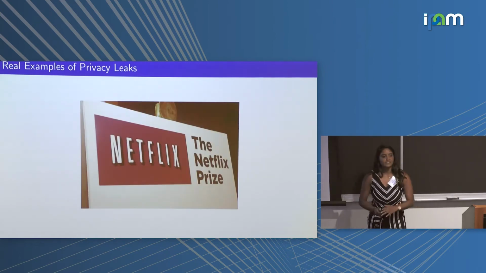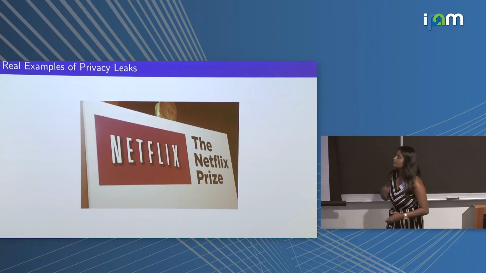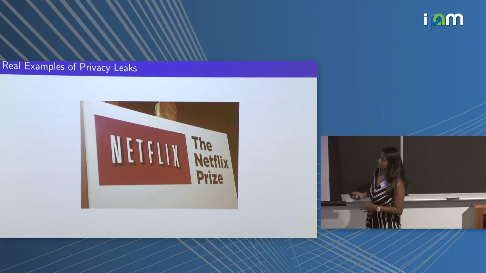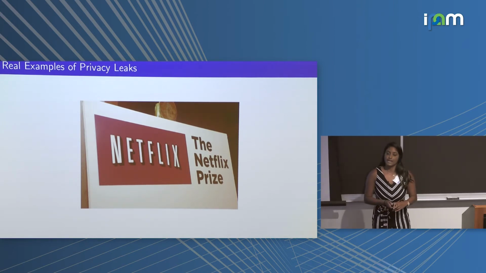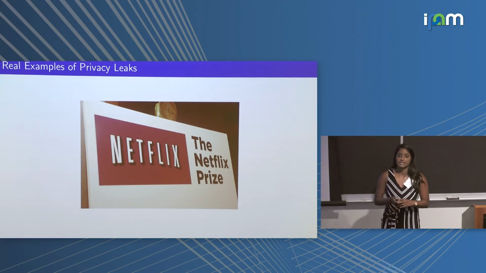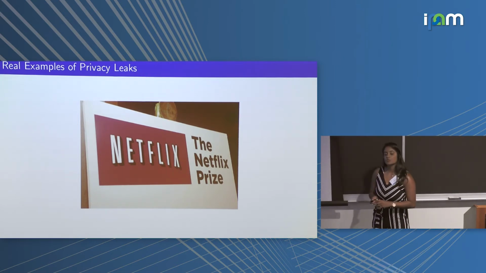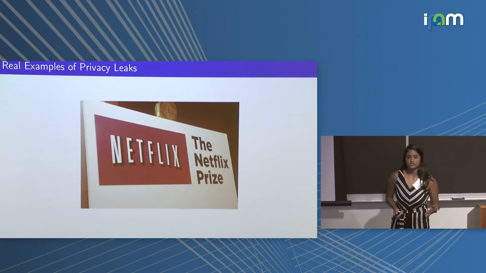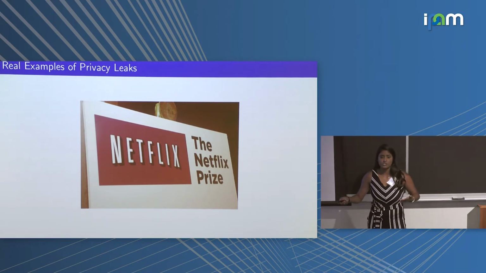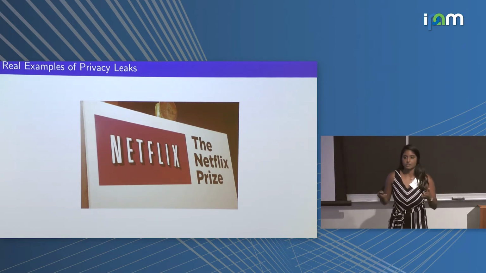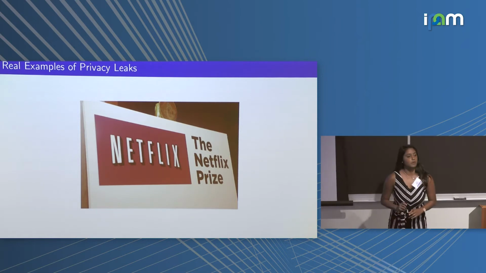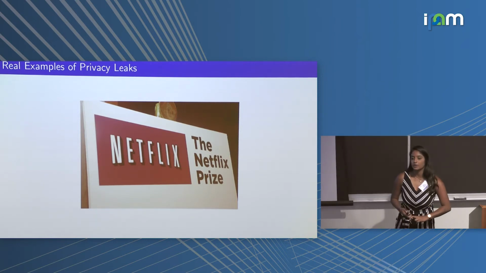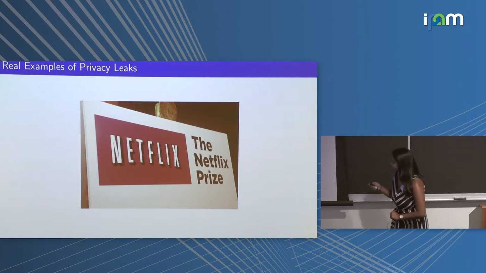So obviously, privacy leaks are not just limited to Ads Data Hub. A prominent example that we'd like to introduce is the Netflix Prize dataset, where it was previously thought that removing names and addresses would be enough to anonymize this dataset. However, researchers were able to use seemingly benign information, such as movie ratings or when a person watched a movie, to reveal a user's full watch history. This in turn revealed sensitive information, such as religious or political affiliation. Other companies that have had privacy leaks include eBay, Facebook, Delta Airlines, and Uber.